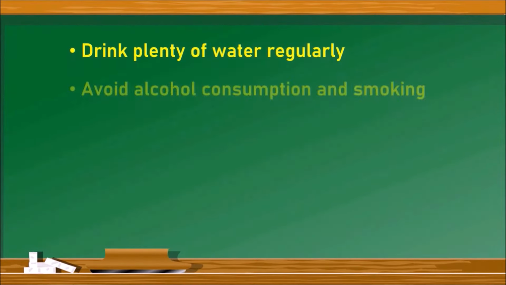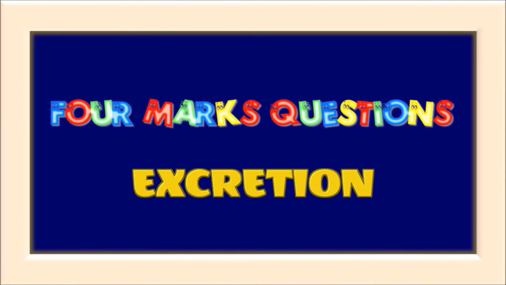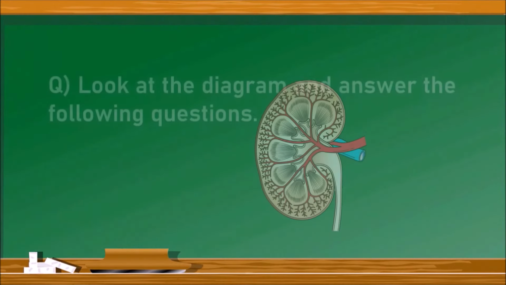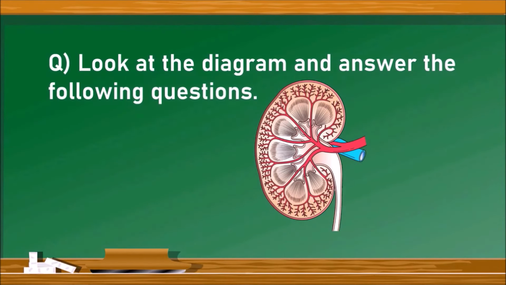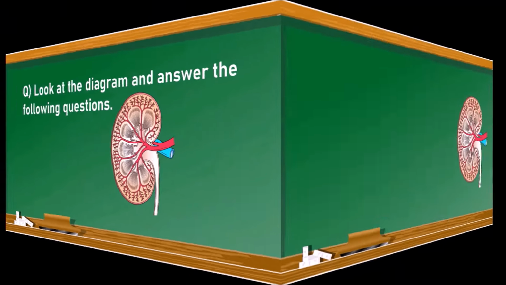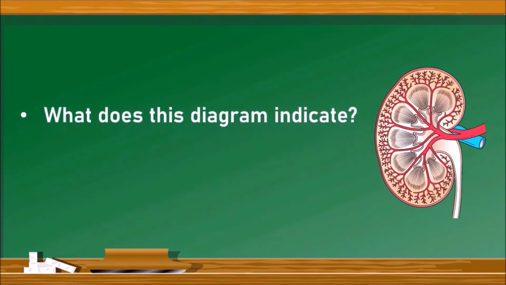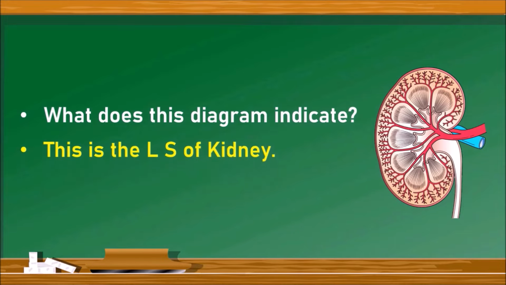4 marks questions from the chapter excretion. Let us go into the questions. The first question is, look at the diagram and answer the following questions. There is a diagram given. This is LS of kidney, followed by some questions. We need to answer them. The first question is, what does this diagram indicate? This diagram indicates the LS of kidney, longitudinal section of kidney.